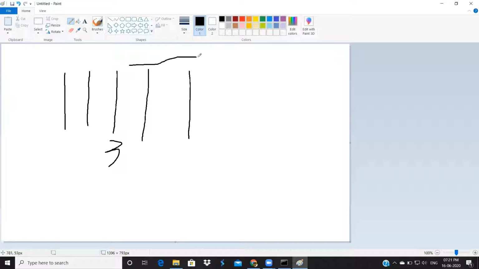Then it won't execute this 4 and 5. Suppose this is 4 and this is 5. When I execute a break statement at 3, it won't execute 4 and 5. Suppose instead of break, I give continue. That will skip this 3 and it will execute 4 and 5. If I give continue when i equal to 3, it will execute 4 and 5. But when I give break, it won't execute 4 and 5. That will terminate the loop.